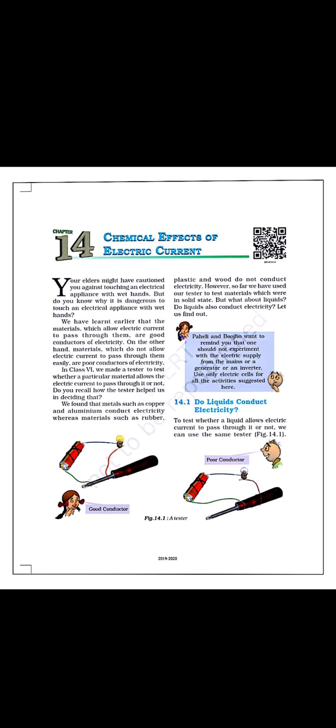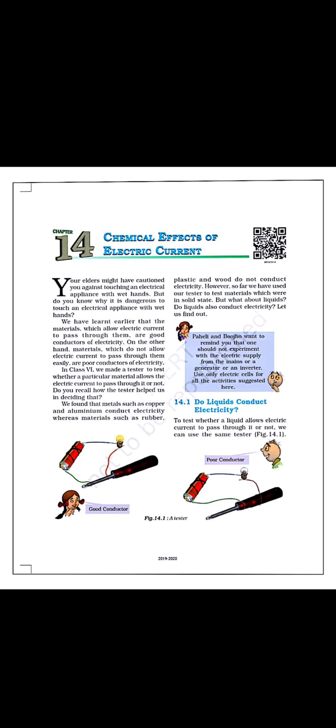Firstly, we have seen that current is a form of energy that enables us to light up things, right? So we see different applications of the electric current in our daily life. In that, firstly, we have seen that there are some typical materials which allow the current to flow through them, and some others which do not allow the current to flow through them.